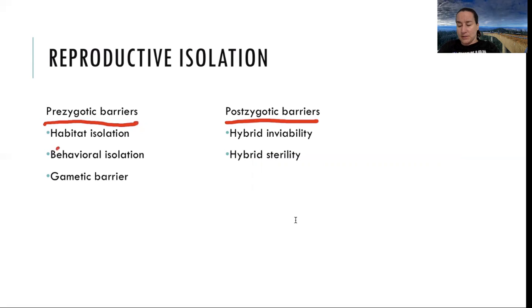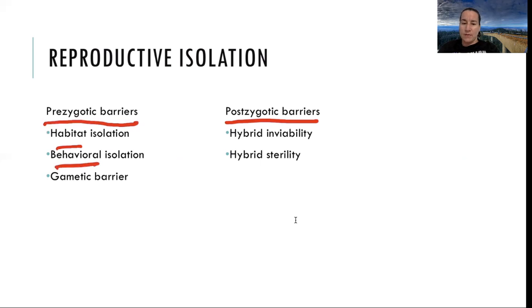Habitat isolation is another one. If they are similar species, but they grow up in different habitats, that could isolate you. If your habitat is not overlapping anymore, habitat isolation is a type of prezygotic barrier that keeps the males and the females from getting together and forming offspring.